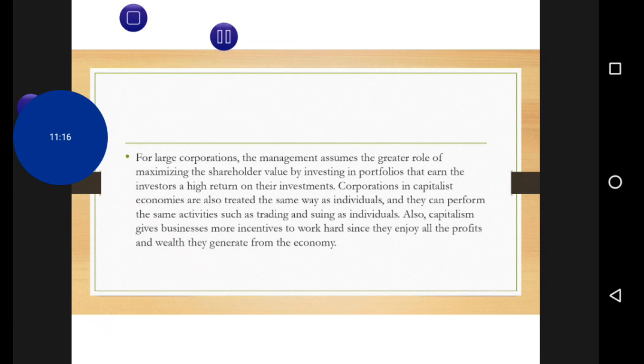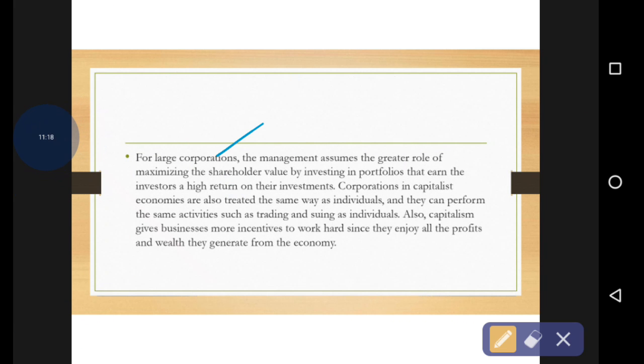For example, large corporations and the management assume the greater role of maximizing the shareholders' value by investing in portfolios that earn the investors a high return on their investments.